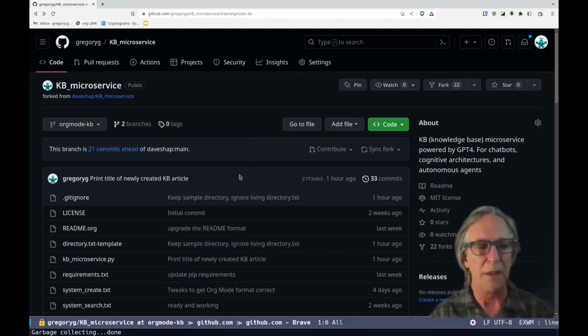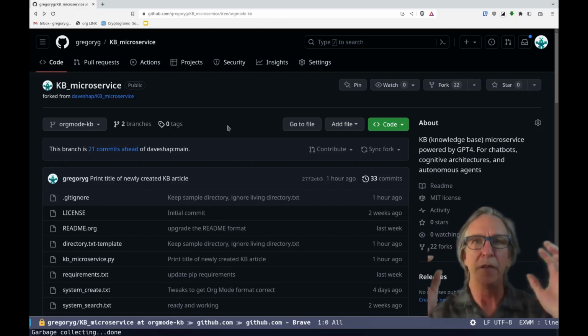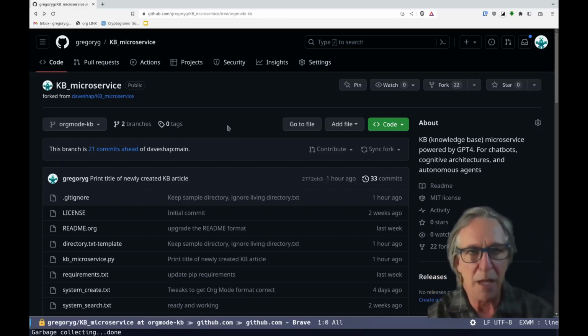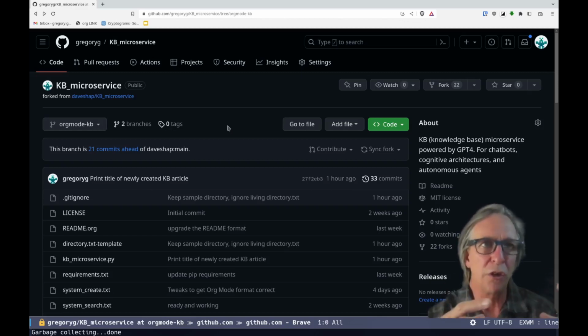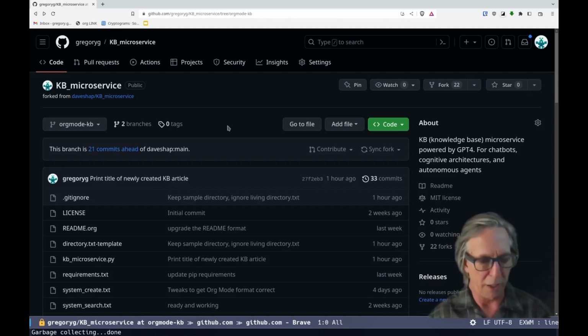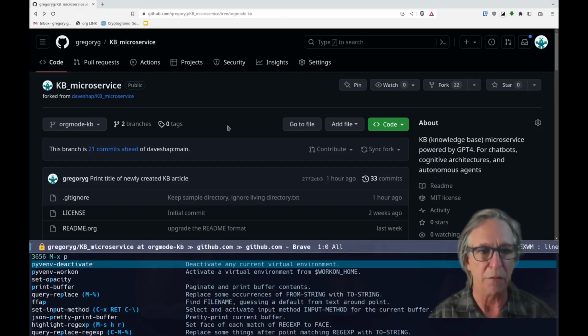So the idea is that we give the chatbot a large chunk of text, some sort of thing that needs a little bit of digesting to understand, and have it turn into a structured format for a knowledge base article. Now, the first thing I'm going to do to utilize this code is I'm going to activate a virtual environment.